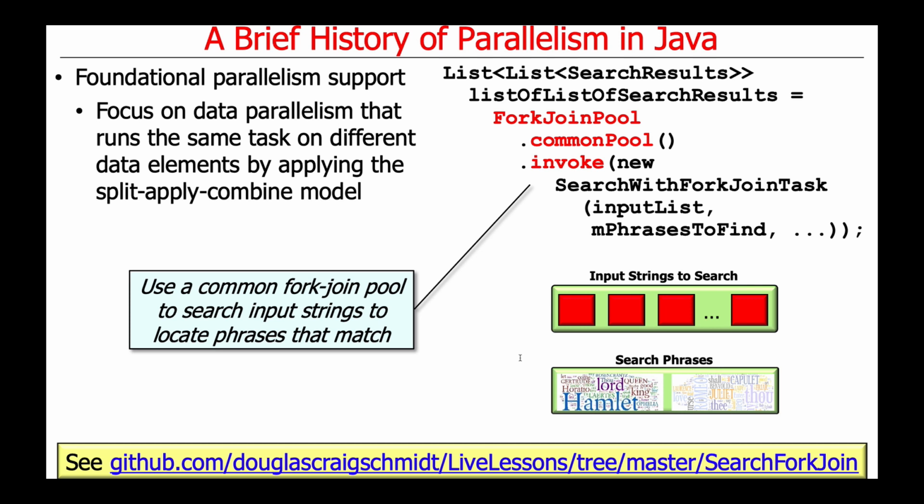And we can go ahead and run a bunch of searches in parallel, looking in this particular case for phrases in the complete works of Shakespeare. So if you've ever wondered who said, or where was it said, "my kingdom for a horse," you can use this program to tell you where that appeared. Or other famous quotes like "to thine own self be true," or "neither a borrower nor a lender be," or "what light through yon window breaks." You can use this program to search the complete works of Shakespeare in parallel using the fork join pool to do that.